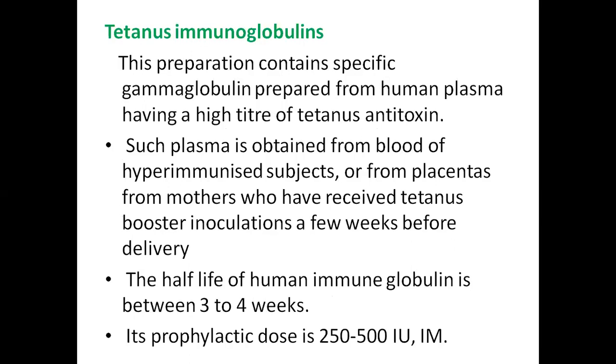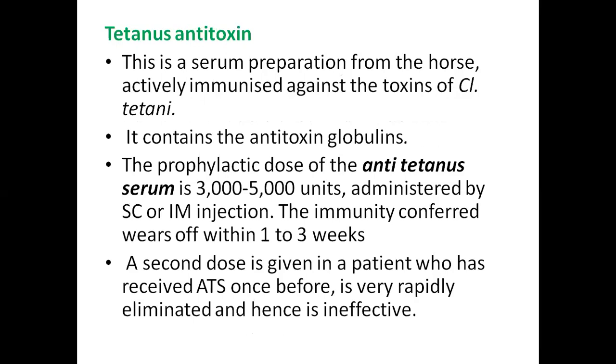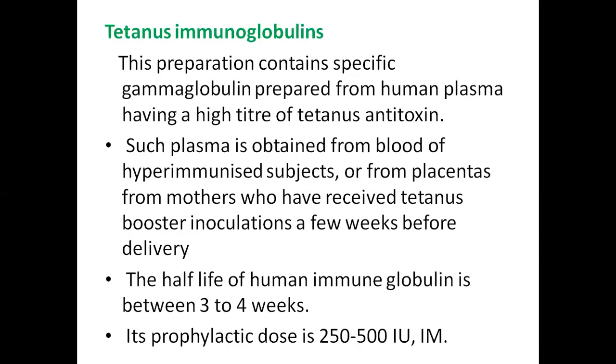Coming to tetanus immunoglobulins. This preparation contains specific gamma globulin which is prepared from human plasma having a high titer of tetanus antitoxins. That is, plasma contains more tetanus antitoxins. Previously, we have learned about diphtheria and tetanus antitoxins. Those are serum preparations from the horse, whereas tetanus immunoglobulins are prepared from human plasma.